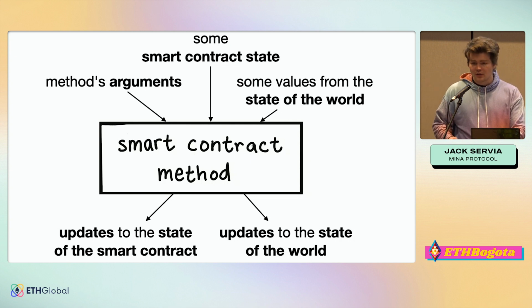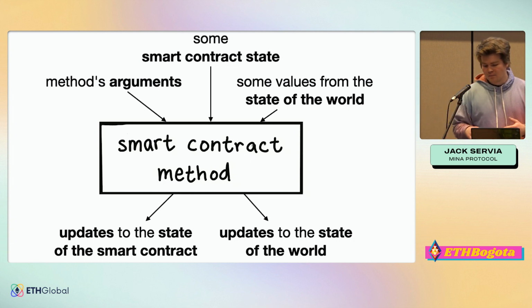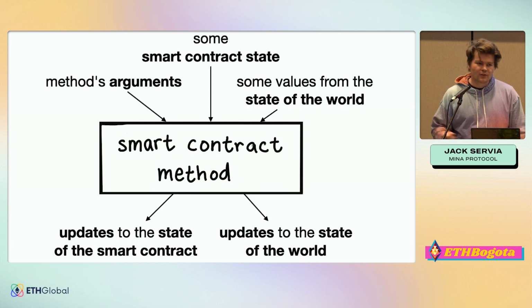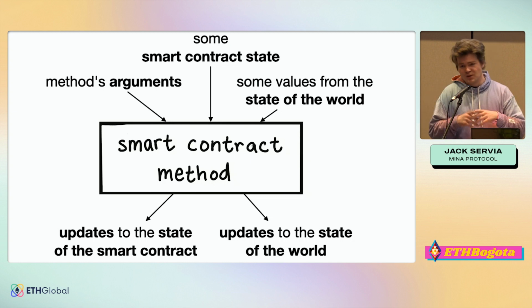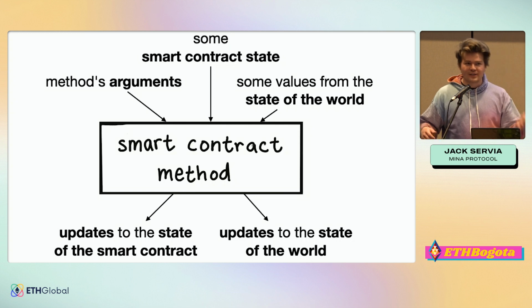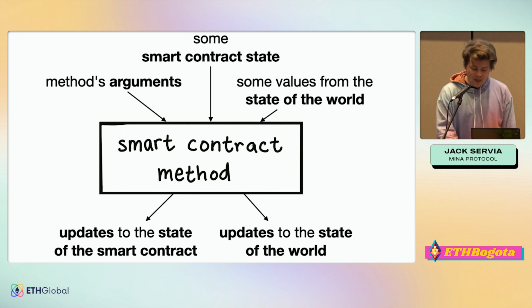So when we do something with a Mina smart contract, the smart contract is sort of getting in as arguments, the arguments that the user passes in, some smart contract state, this is the state of the smart contract prior to the user interacting with it, and some values from the state of the world. This could be like block height. And so the smart contract will actually run in the user's browser. The user will get all this information themselves. They'll pass it in, and they get a proof out as well as the new state of whatever value they were interacting with. So if I want to send you money, I can literally just say, I'm going to write to your token balance, and here's a proof that I'm allowed to. And that's all that's needed.